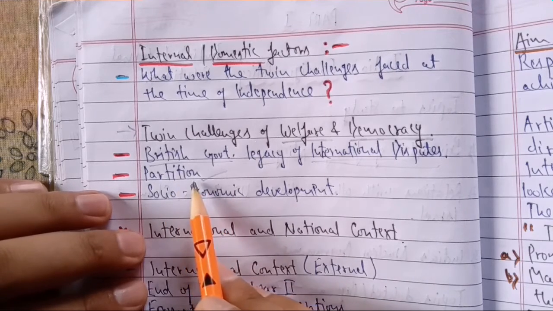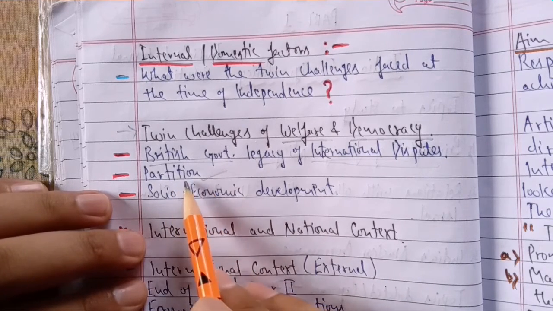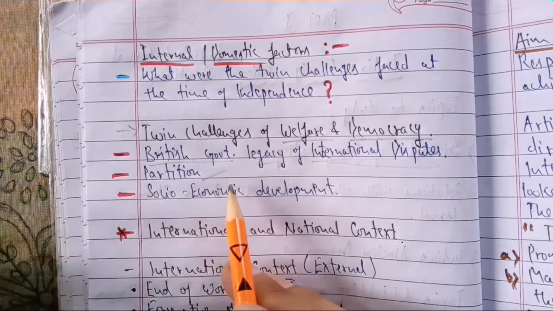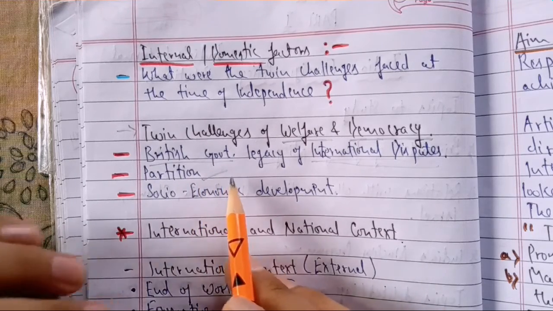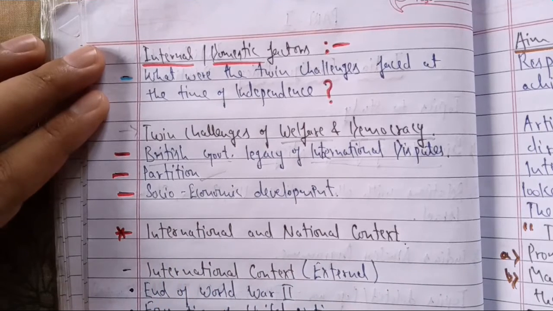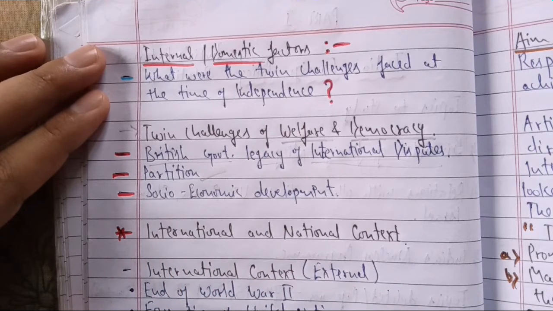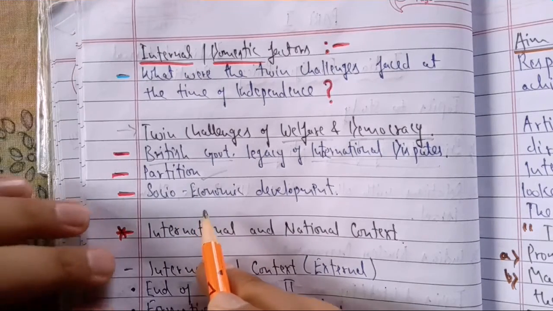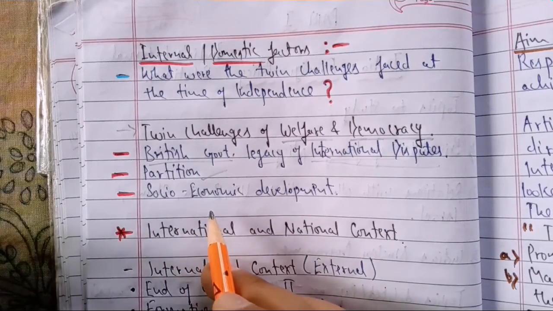You know everything about partition. So the problem and consequences of partitions we have read. So this was also a challenging situation just after independence for India. So these are the circumstances and features of our country just after independence, and accordingly, by closely watching and deeply understanding the domestic factors, that are the internal factors, as well as the external factors we have already done at the international level, we had to bring out our foreign policy.